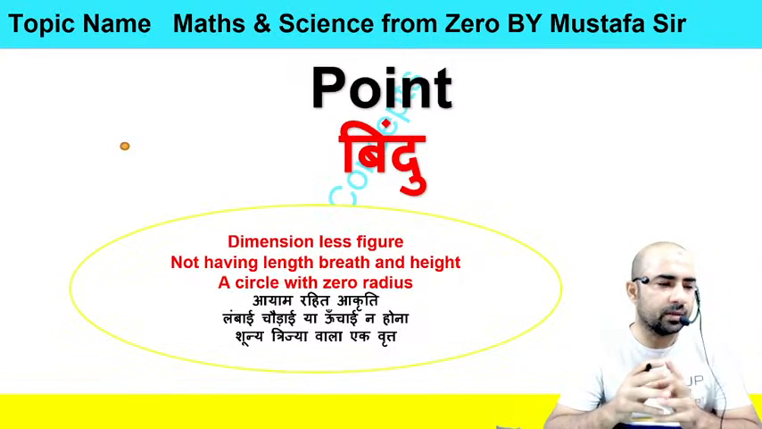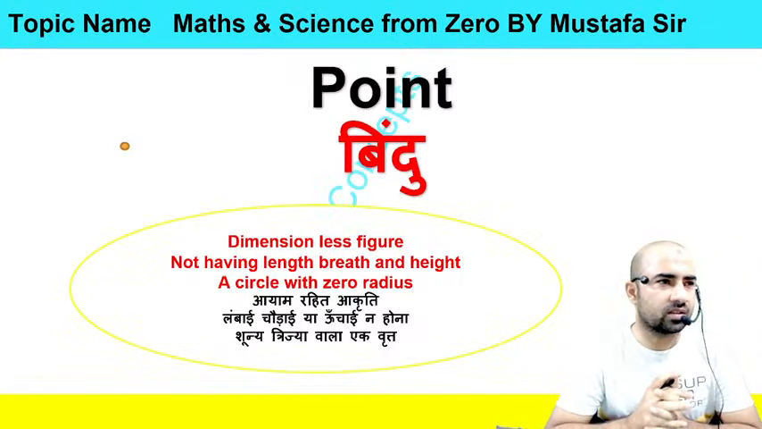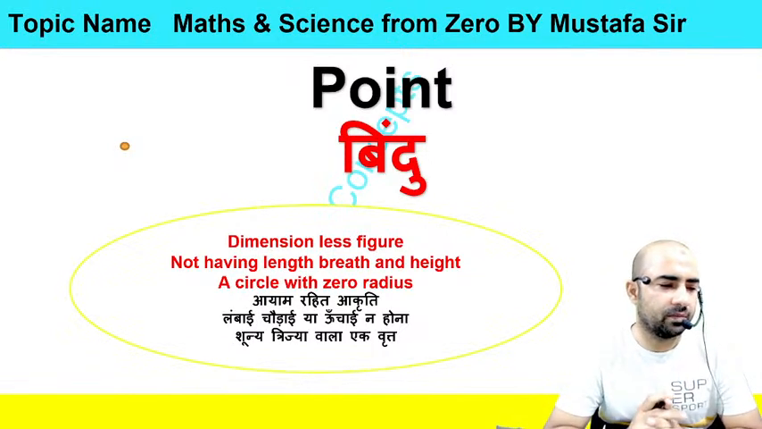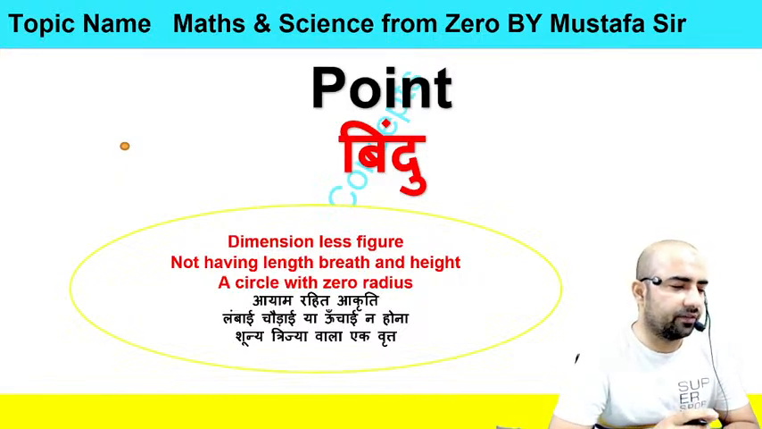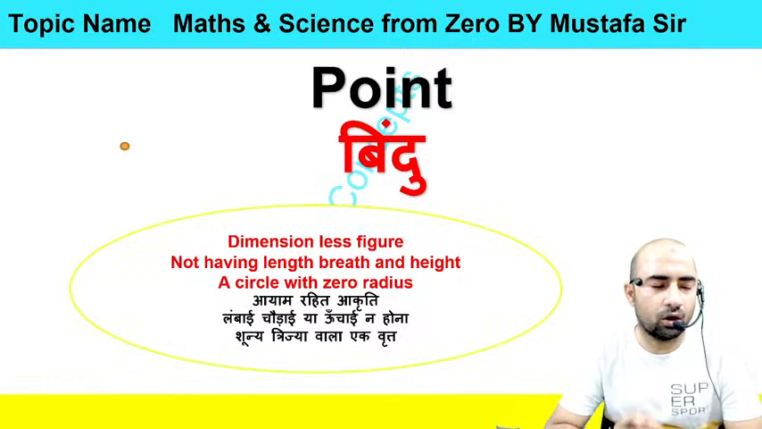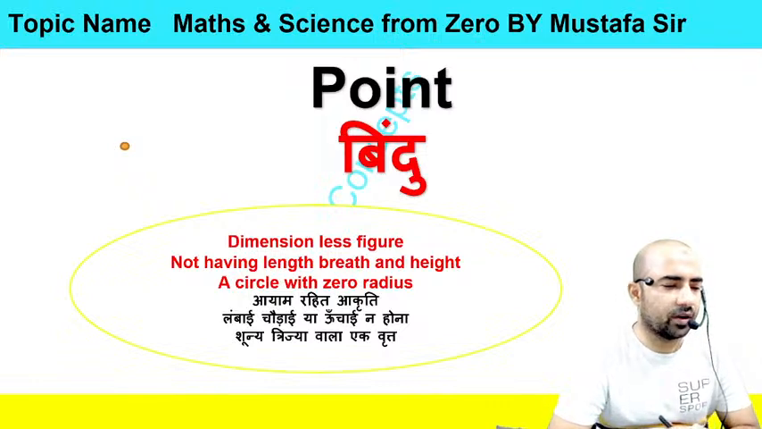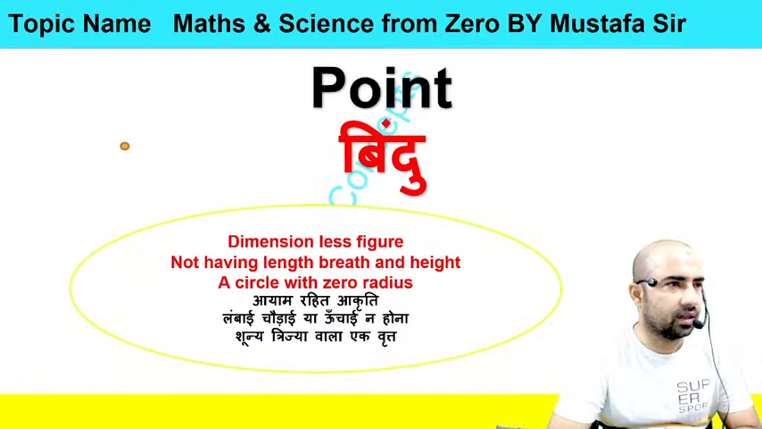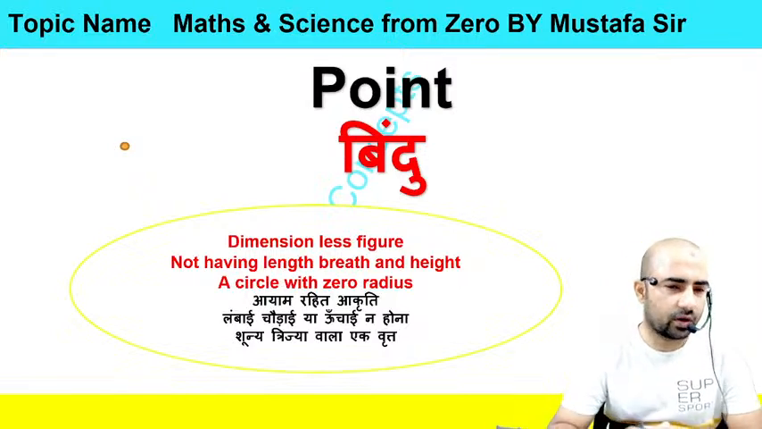Mathematics is nothing but the game of concepts. If you clear your concepts, then every topic will be easy for us. If we clear our concepts related to any topic, then every subject will be very easy for us. Clear? So just focus on concepts only. So what is a point? A point is a dimensionless figure. A point is a figure that doesn't have any length, breadth or height, or you can also say that a point is a circle with zero radius.